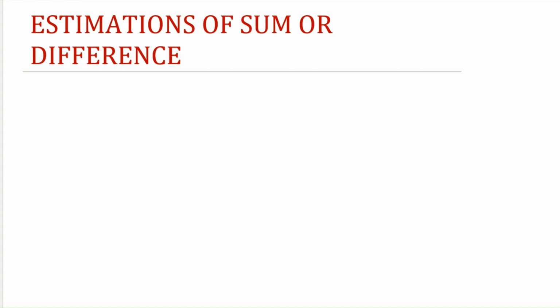Now we'll see how to do the estimation of a sum or difference. Consider the sum 5290 plus 17,986. To do this addition, we may require some time, but when we have to give the answer immediately, we can give a rough number. For that, first we have to round off these values. Say we will be rounding off to the thousands place.